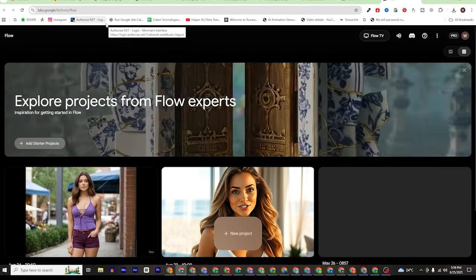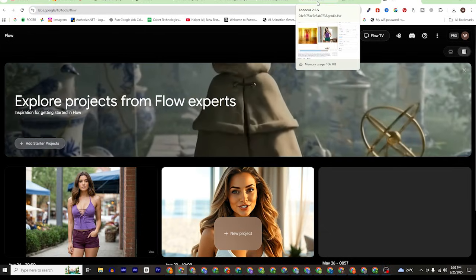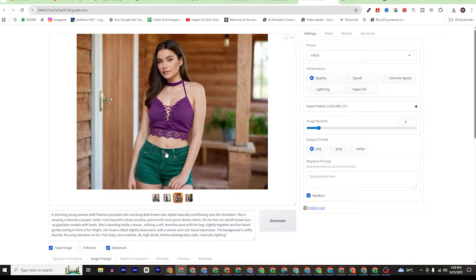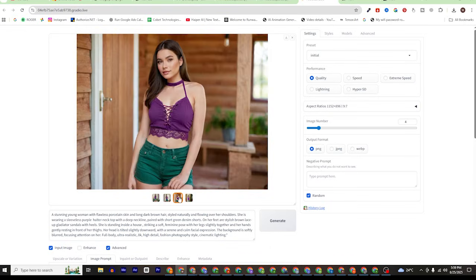But before that, let's go to the focus and check our pictures, and we will select the best picture out of those 4 pictures. So as you can see, we have the ultimate result here. We have all 4 pictures. So I just select this one. This seems perfect to me. So all you have to do is just click download here. Now you can see I have downloaded the picture successfully.